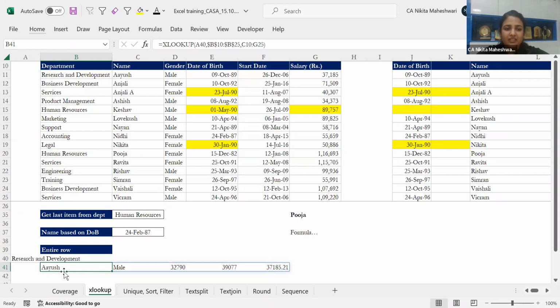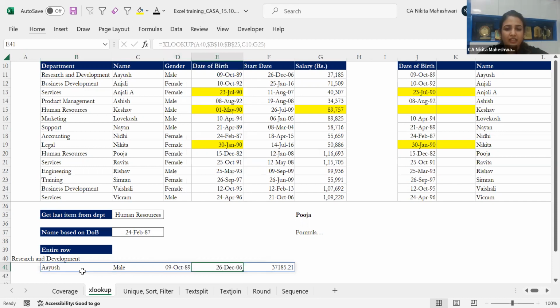See, it is giving me Ayush, male, the date, again the date, and this is the salary drawn. So with one function, I'm able to get five different cell values in one go.